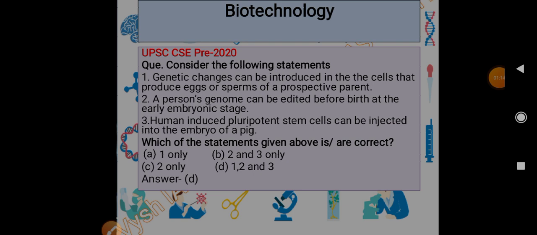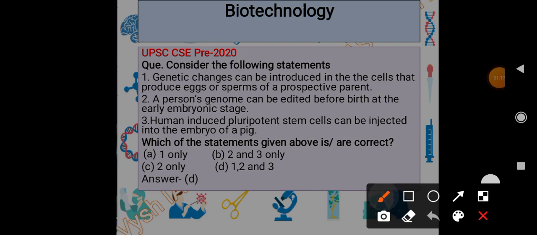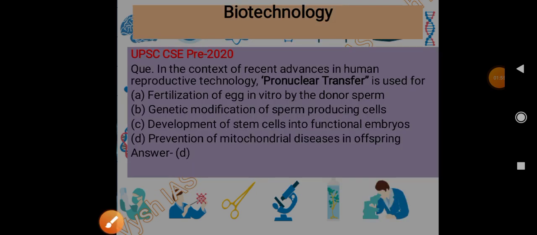This was the question which appeared in 2020 prelims. Consider the following statements. Genetic changes can be introduced in the cells that produce eggs or sperm of a prospective parent. A person's genome can be edited before birth at the early embryonic stage. Human induced pluripotent stem cells can be injected into the embryo of a pig. The answer was D, all of the above were correct: 1, 2, 3.